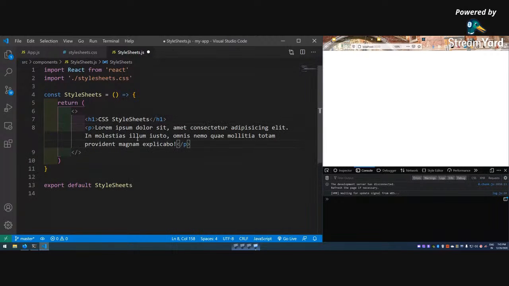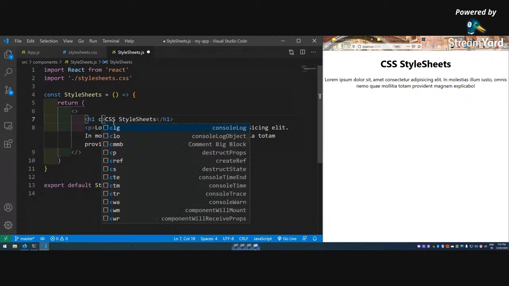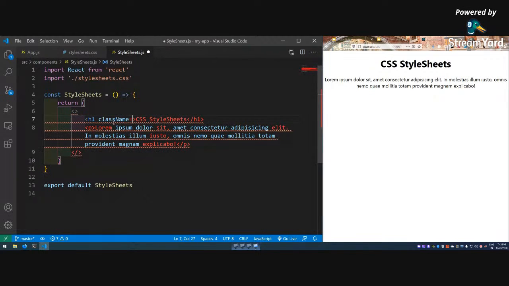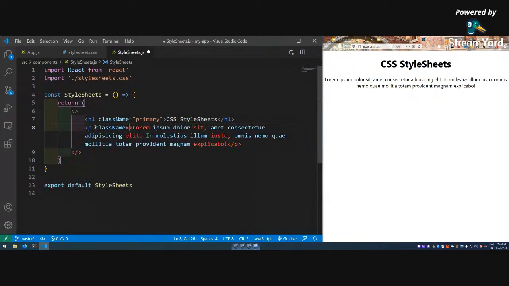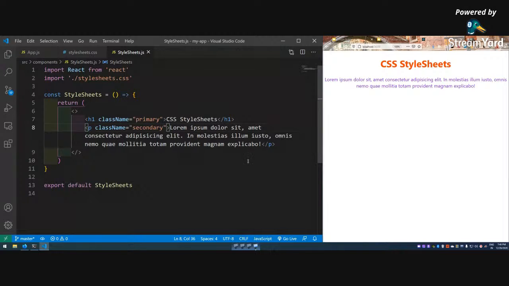Lorem 20, yeah, it is working. Lorem 20 is working, so that is a shortcut in Emmet. So this has been shown like this only. Nothing different. And I want to use the class names primary and secondary. So className equal to primary, and you might have guessed, className equal to secondary, and it changed to the color that I have defined. Okay, so this is the first way.